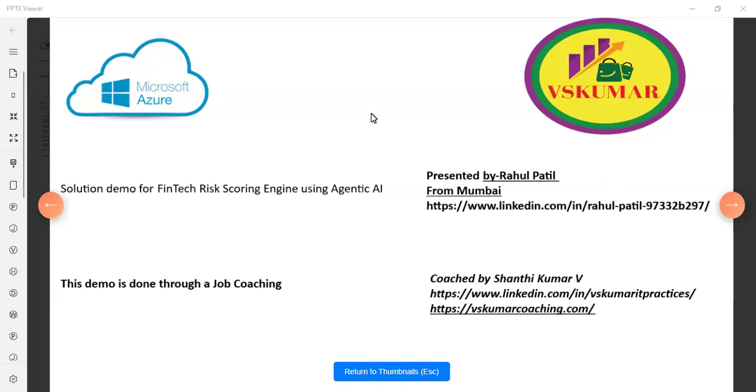So you are presenting the solution demo for the fintech risk scoring engine using agentic AI, right? Correct, yes, sir. In this project, you are using the ETL process with ADF, Azure Data Factory, and dashboards. Within the transformation of the ETL, you are using agentic AI workflows, and also LangGraph, LangChain, and Databricks, and you are using Power BI for dashboards, right? Yes. Okay, please go ahead.